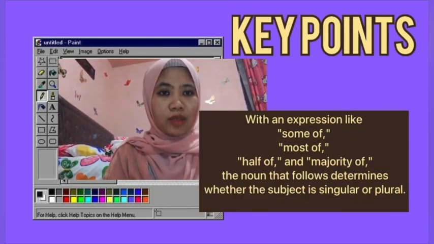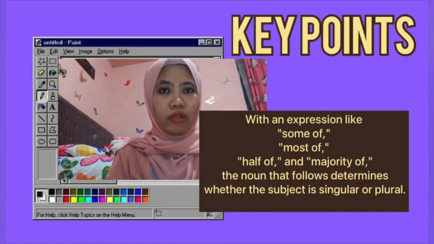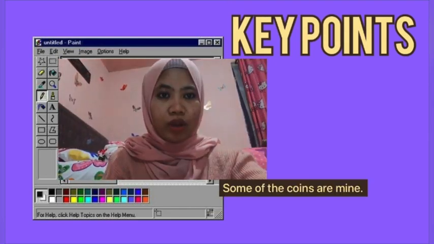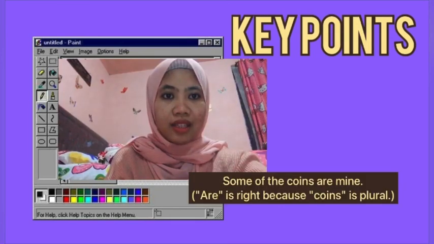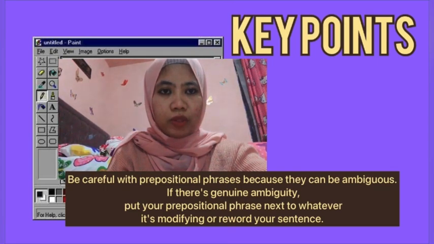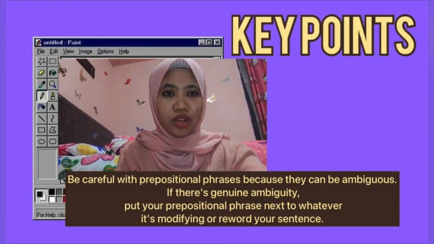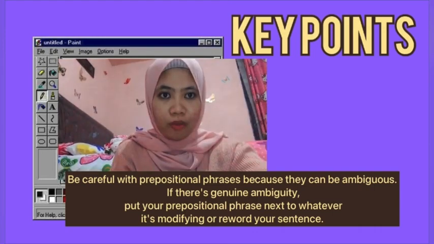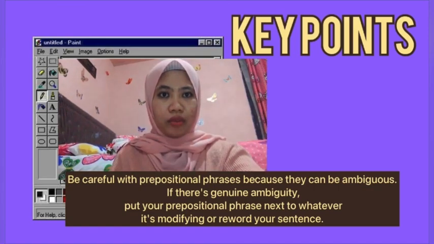With an expression like some of, most of, half of, majority of, the noun that follows determines whether the subject is singular or plural. Some of the coins are mine. Are is right because coins is plural. Be careful with prepositional phrases because they can be ambiguous. If there's genuine ambiguity, put your prepositional phrase next to whatever it is modifying, or reword your sentence.